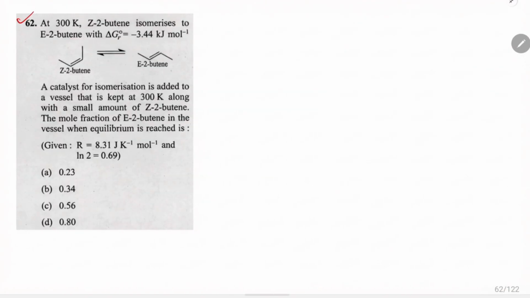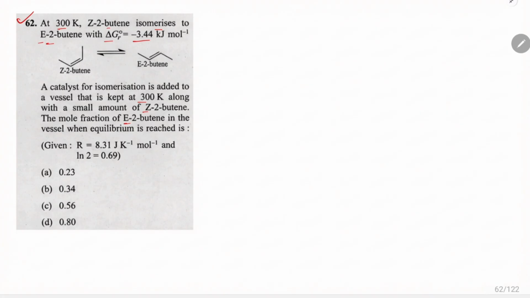In question number 62, at 300 Kelvin, Z-2-butene isomerizes to E-2-butene with delta G value of reaction equal to minus 3.4 kJ per mole. A catalyst for the isomerization is added to a vessel that is kept at 300 Kelvin along with a small amount of Z-butene. What is the mole fraction of E-2-butene in the vessel when equilibrium is reached?